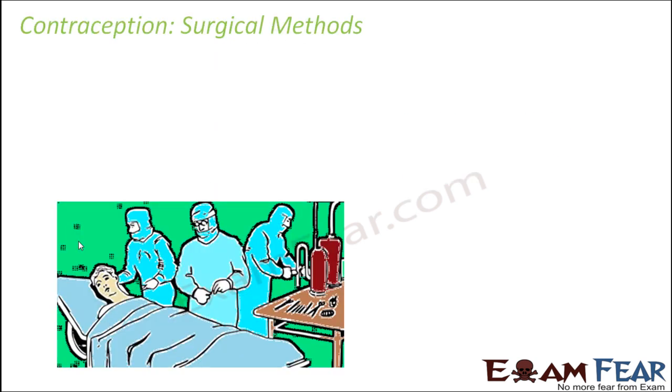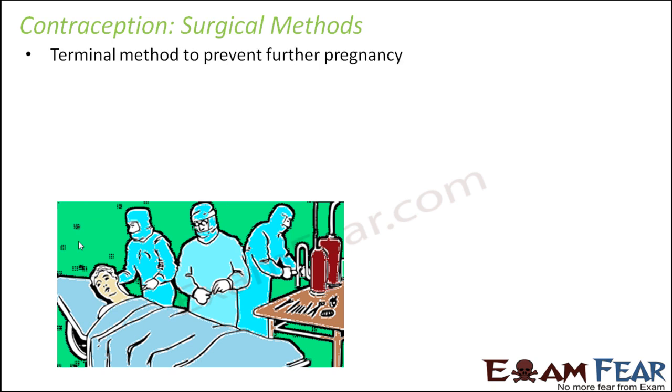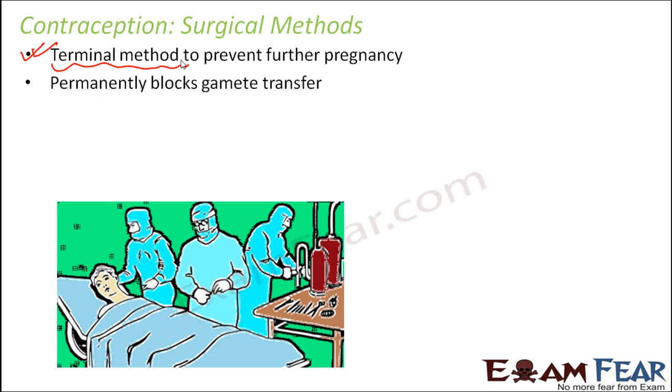And the last contraceptive method is the surgical method. So what kind of surgery do we do? This is a terminal method to prevent further pregnancy. It is like the final foolproof solution. Once you get this done, you cannot become pregnant forever. It is like the last resort, you can say.